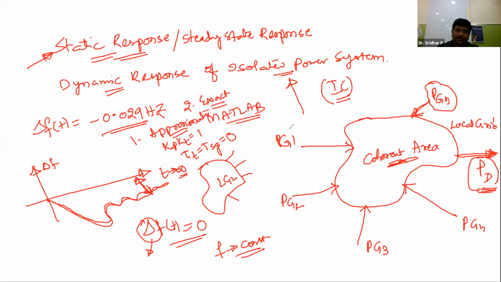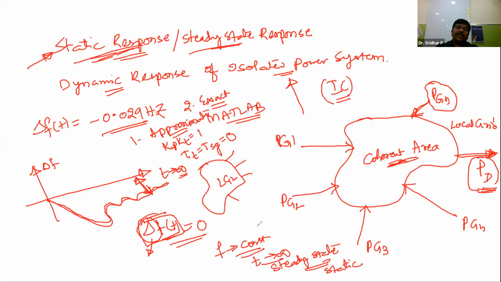After giving suitable inputs, if you measure the outputs and see how much the frequency changes with respect to the desired parameter, that is delta f of t. Under steady state, that is why this is called the static response or steady state response. Remember, t tending to infinity is what we call the steady state or static response of the system.